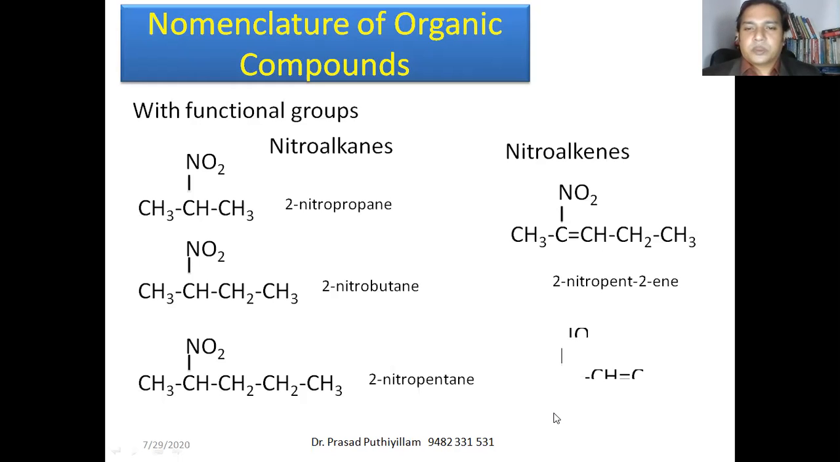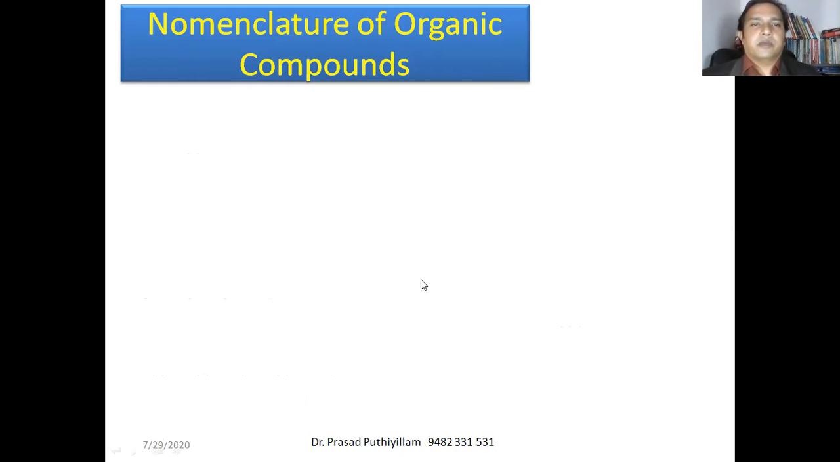Next molecule: it has a double bond and an NO2 group. We'll consider it as an alkene. Alkene means the double bond has more importance. Therefore, we have to start counting from this side: 1, 2. 2 is the number for this double bond carbon. If you count from here, 1, 2, 3, it becomes 3. So here 2 is the least number. Therefore, it is pent-2-ene. And 1, 2, 3, 4: the fourth carbon atom has NO2. Therefore, it is 4-nitropent-2-ene. That is the way of naming nitroalkenes.